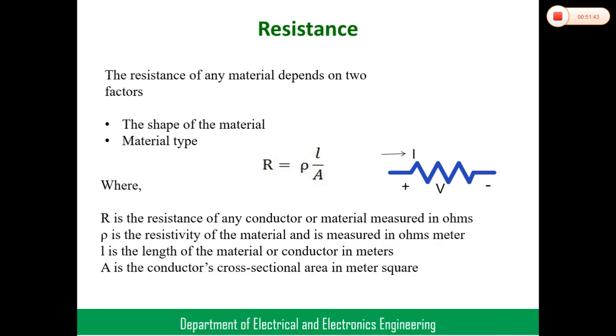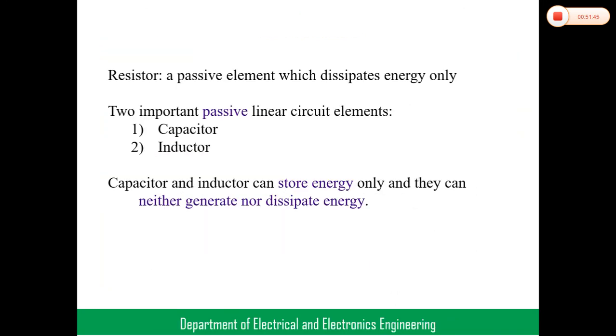I mentioned this in the first slide only. So these are the passive elements: resistor, inductor and capacitor. Resistor always dissipates the energy, but capacitors and inductors store the energy, right? So this is very important. In all the cases, resistor, inductor and capacitor, I found the values of voltage, current, power and energy. The energy stored in an inductor is 1 by 2 L I square, and the energy stored in a capacitor is 1 by 2 CV square.